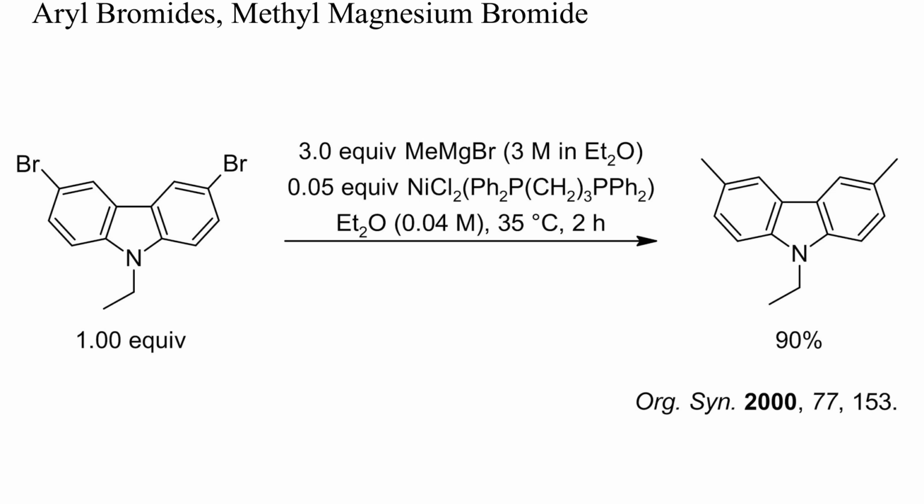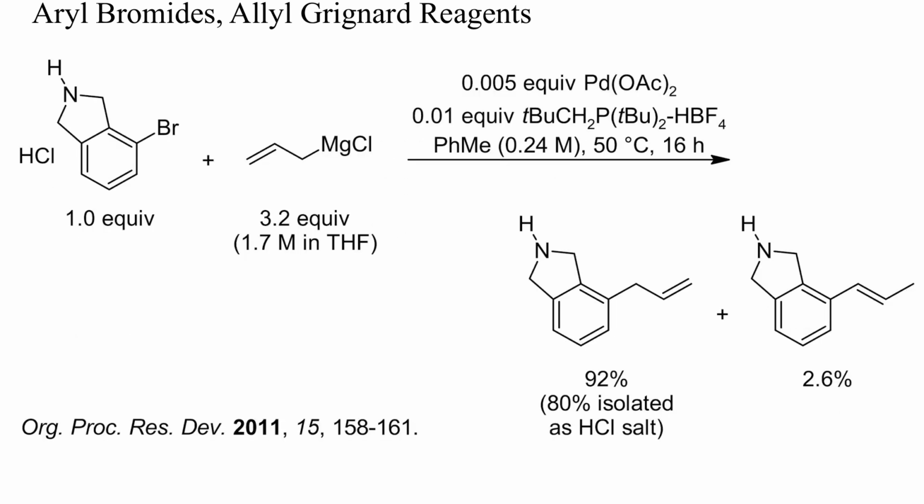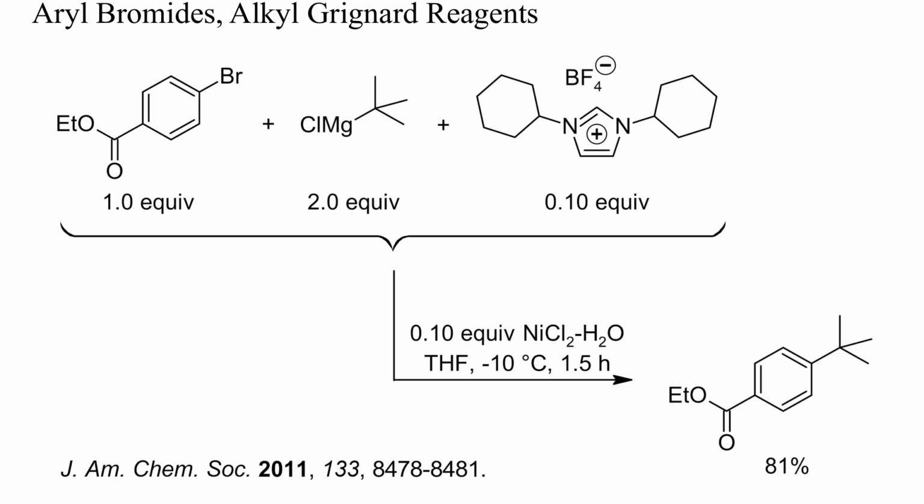The twofold methylation of a dibromocarbazole with methyl magnesium bromide was catalyzed by a nickel complex in this instance. In this example, an aryl bromide reacted smoothly with allyl magnesium chloride and a palladium catalyst. The main product was the allyl arene, and double bond migration occurred to a small extent only. Tert-butyl magnesium chloride can also be used to alkylate aryl bromides. Here, the reaction was catalyzed by a nickel-carbene complex.